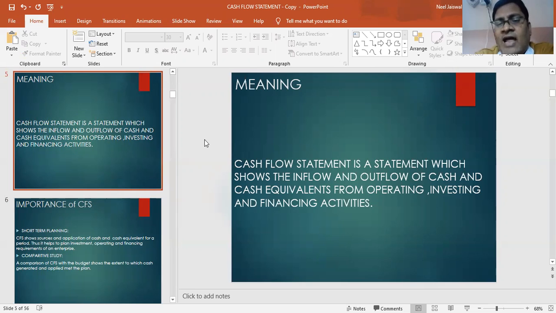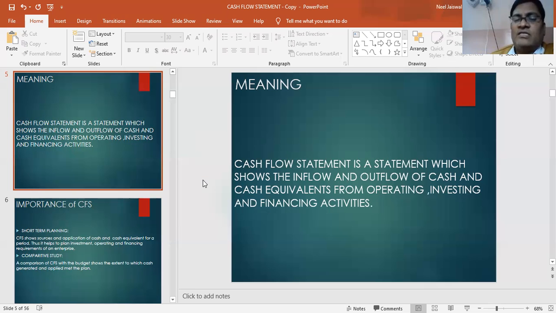The inflow or outflow of cash and cash equivalents is through operating activities, that is purchase and sale and other direct activities; through investing activities, that is investing in other shares, other companies' debentures, fixed deposits, or investments; or through financing activities, that is issue of shares or debentures, providing of dividends, interest, etc. So operating, investing, and financing are the three important activities of cash flow statement.